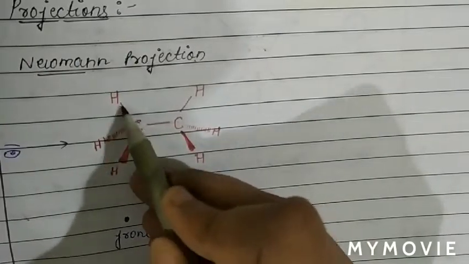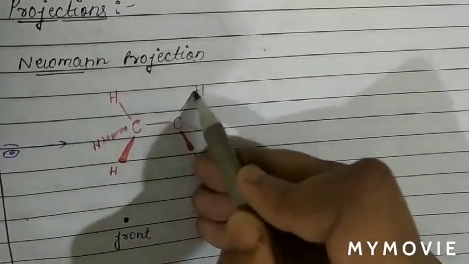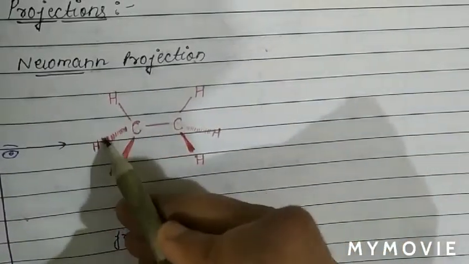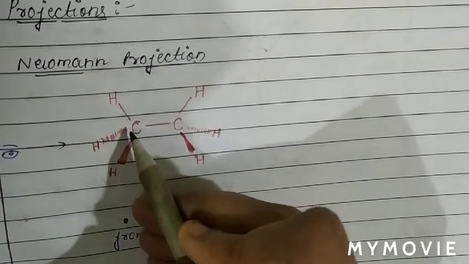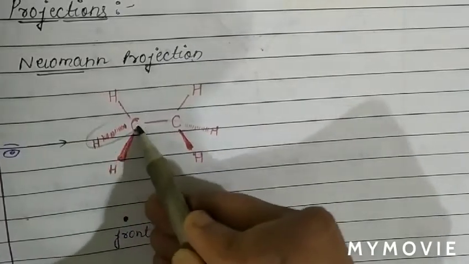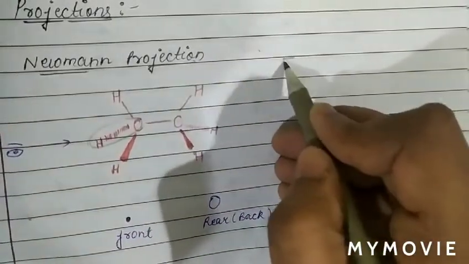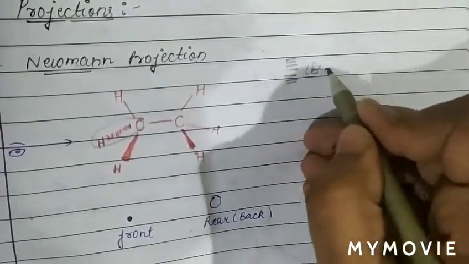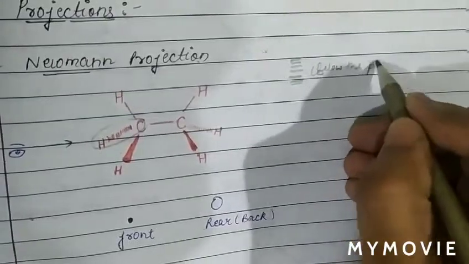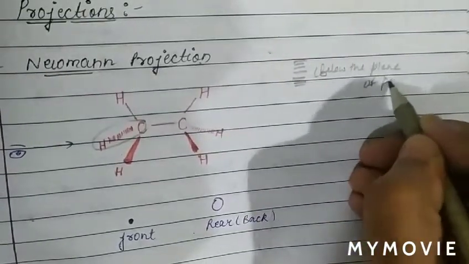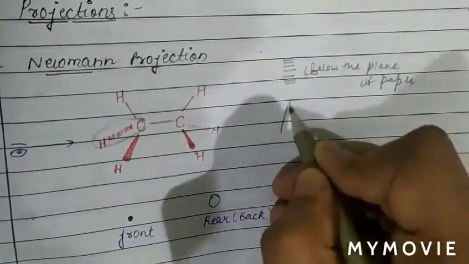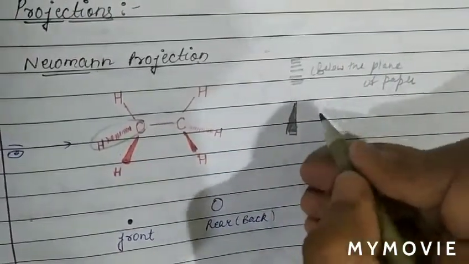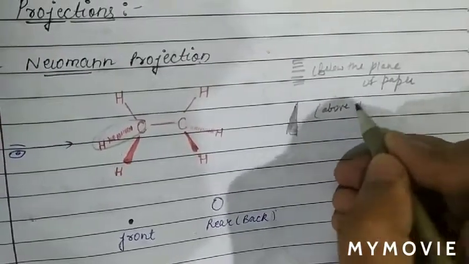This carbon-hydrogen bond also lies in the plane of paper, and this one too. But this carbon-hydrogen bond lies below the plane of paper. So the dash means this bond lies below the plane of paper, while the solid bond lies above the plane of paper.